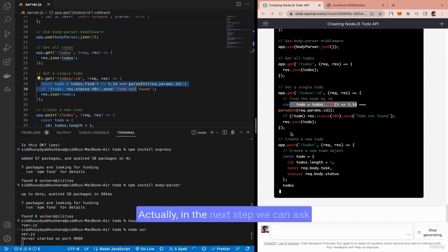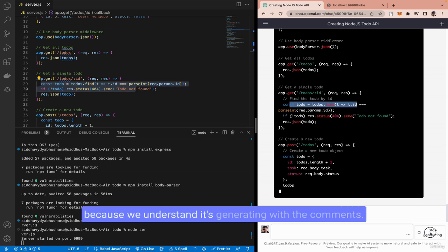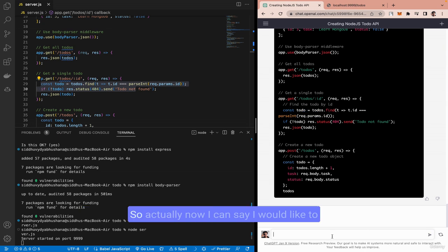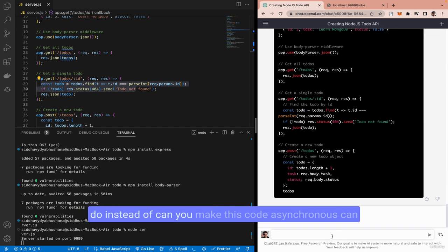Actually, in the next step, we can ask it to generate code. Actually, I'll stop generating because we understand it's generating with the comments, right? So now I would like to say, instead of that, can you make this code asynchronous?